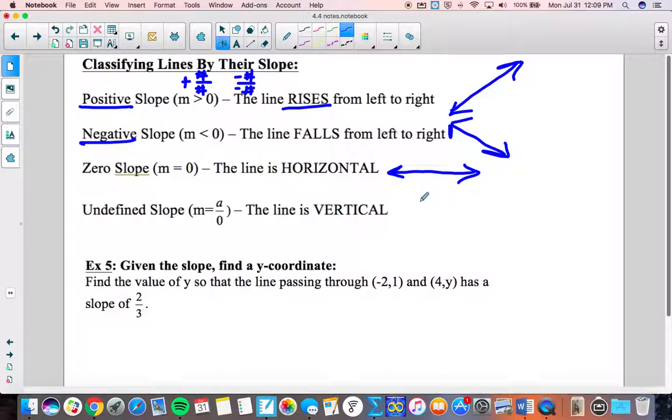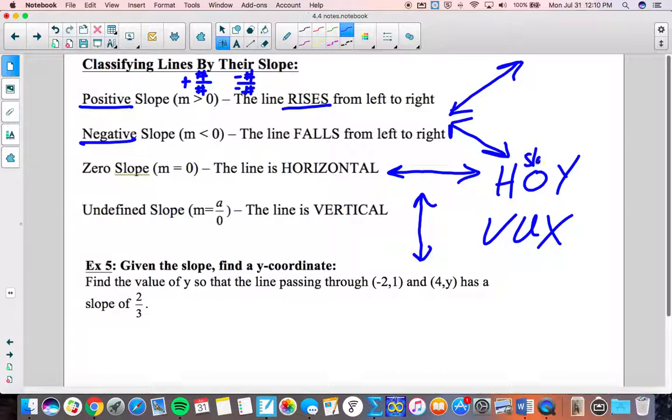Whereas an undefined slope, we've talked about things that aren't functions, they don't make sense. Undefined is a vertical line. That doesn't make sense for a slope. You wouldn't go skiing on that either. You'd be parachuting or bungee jumping or something like that on a vertical line. So a vertical line is undefined, and that's where we get that VUX from. If you haven't heard the word VUX before, you'll hear it soon. A horizontal line has a slope of 0. Slope is 0, slope is undefined.